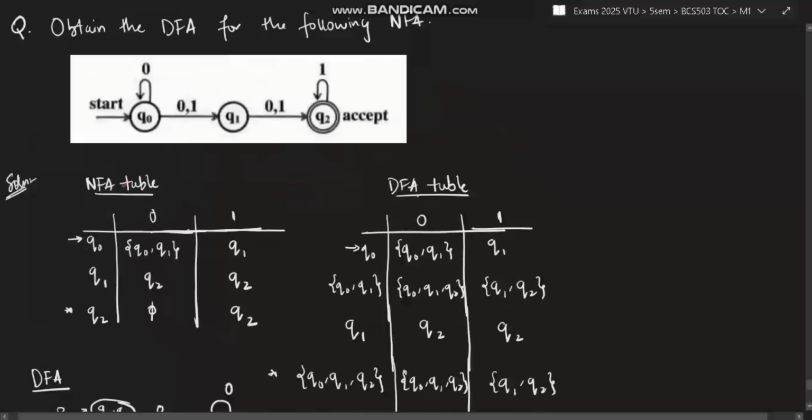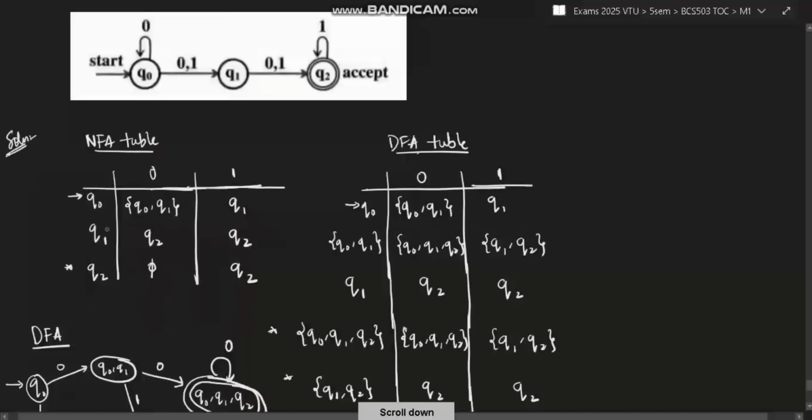Now see, the NFA table is given, like how we'll create it. First, we mark Q0 here. Q0 on 0, where all is it going? It's going to Q0 and it's going to Q1, so we'll write Q0 and Q1 here. Q0 on 1, where is it going? It is going to Q1, so I'll write Q1 here. Same thing next, Q1 and then Q2. Q2 on 0, nowhere it's going if you observe, so I'll mark it as null here. And Q2 on 1, it is going to Q2 itself. Now the NFA table is ready.